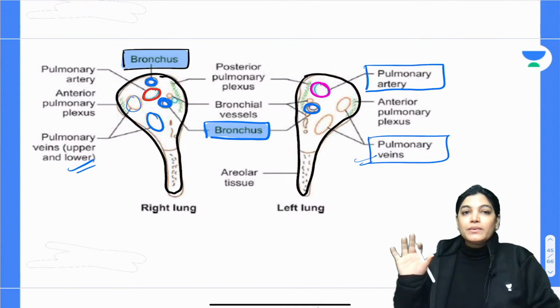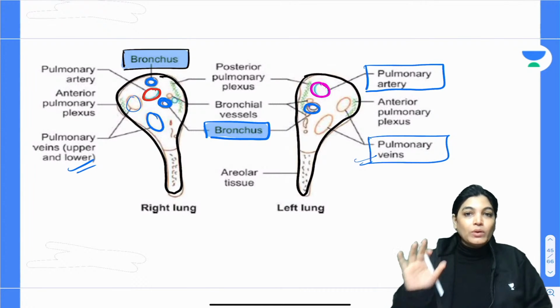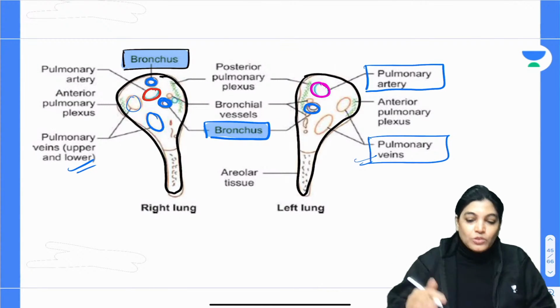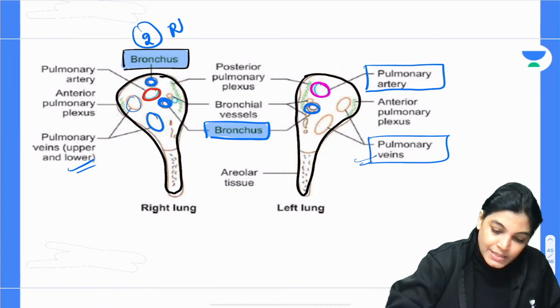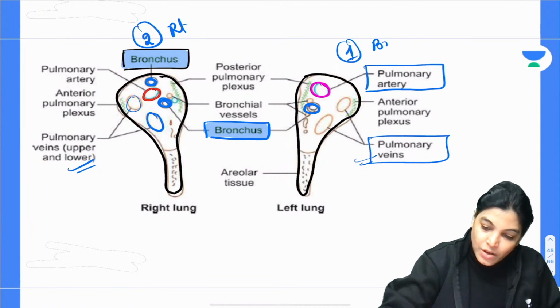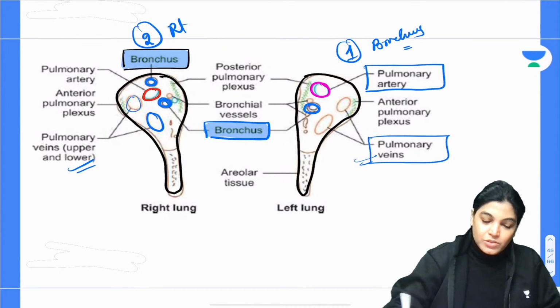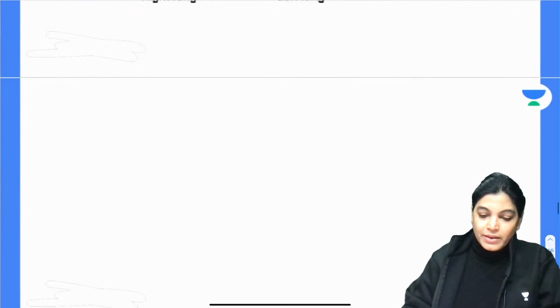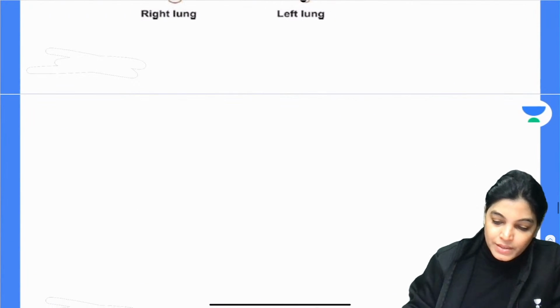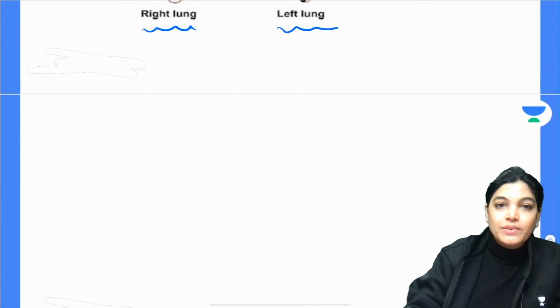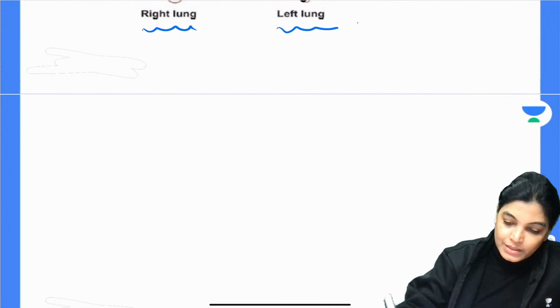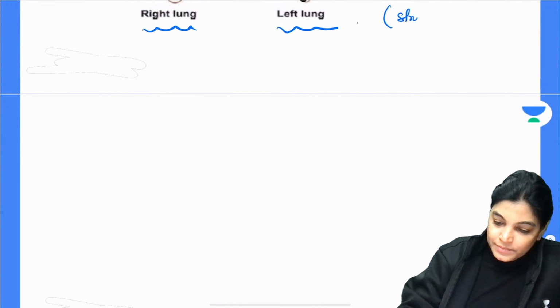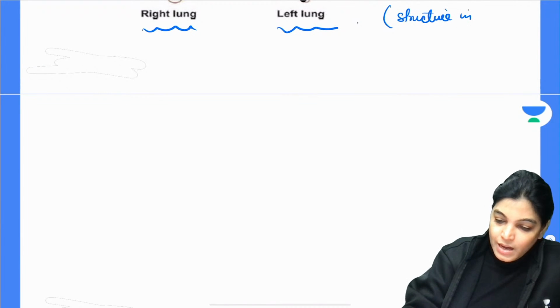The major point to be noted in this diagram is that there are two bronchi on the right side and one bronchus on the left side. Please write down the relation of the structures in the hilum, for the right lung and the left lung.